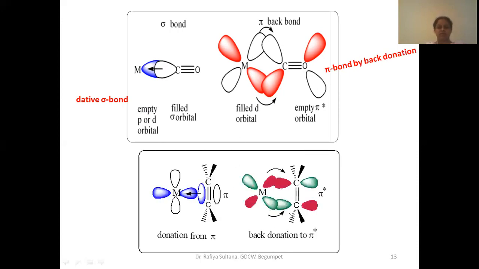In a clearer picture, you can see here. This is the sigma bond here. Okay, the pi bond. Okay, this is sigma bond donation, this should be sigma not pi here, donation from the sigma orbital to the empty d orbital here. This is from filled d orbitals to empty pi star orbitals of carbon. Okay.